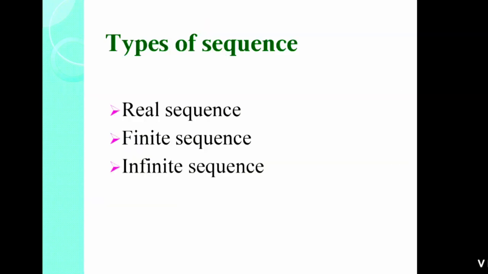Now the next one is types of sequence. The first one is real sequence, finite and infinite. Real sequence means your domain is the real numbers, then your sequence is called a real sequence. Finite means limited numbers, a list of numbers, or you can say that you know the last term of your sequence or the last term of your domain. Infinite means you don't know about the last term of your sequence or domain. Your domain is an infinite number of digits, then your sequence is an infinite sequence.